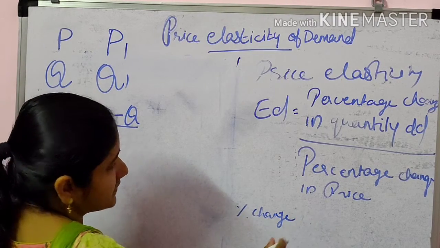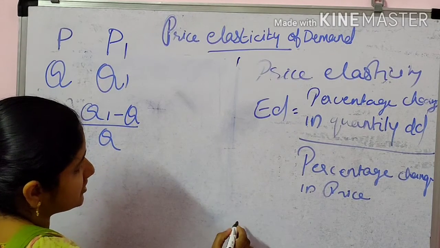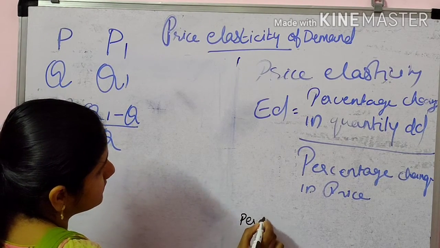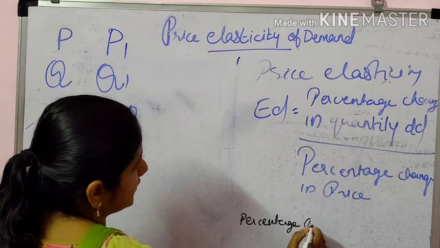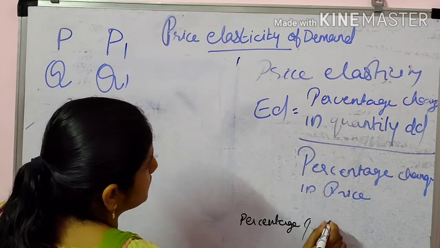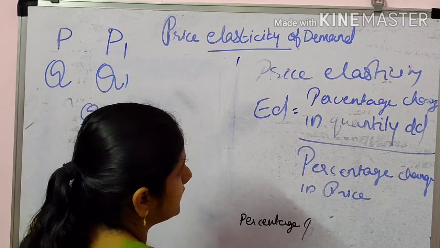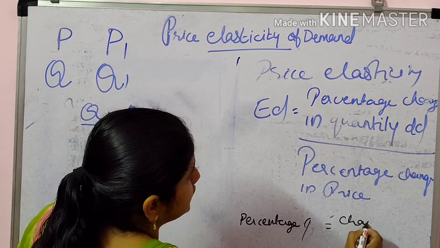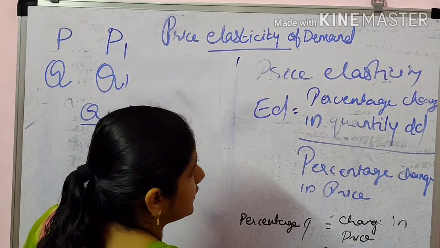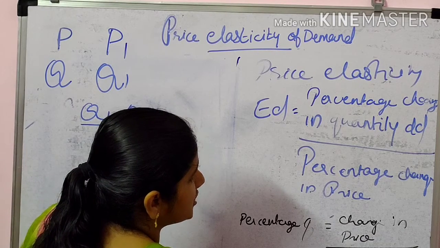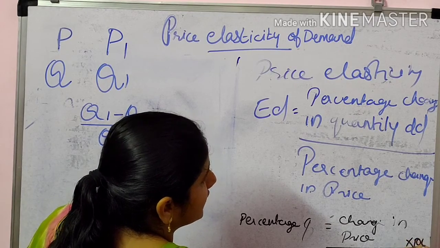So percentage change is the change in quantity divided by the initial quantity, multiplied by 100.